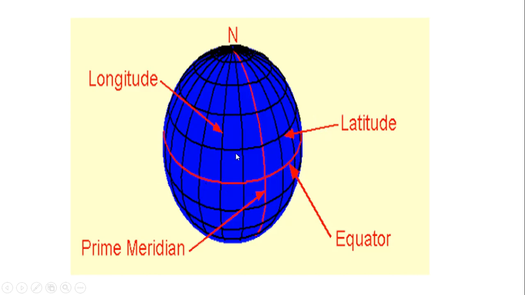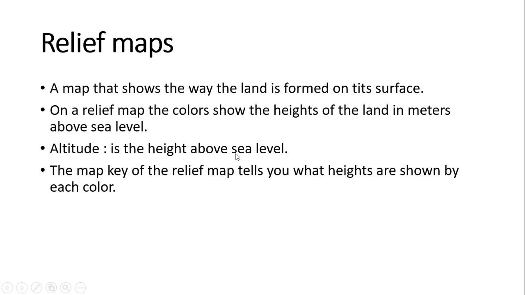After that, today we have another kind of map. It's called relief maps. The previous time we talked about physical maps.